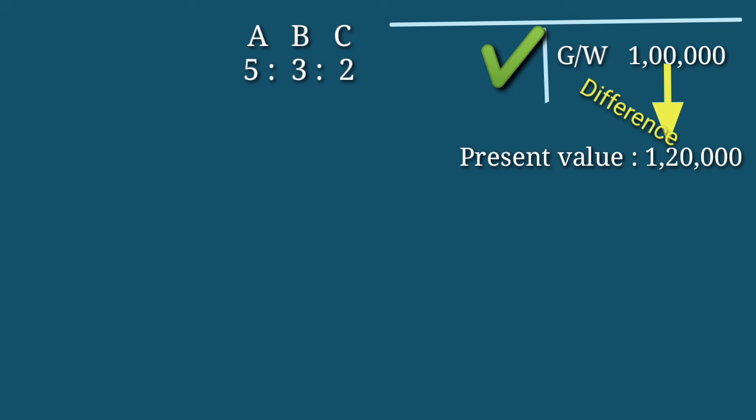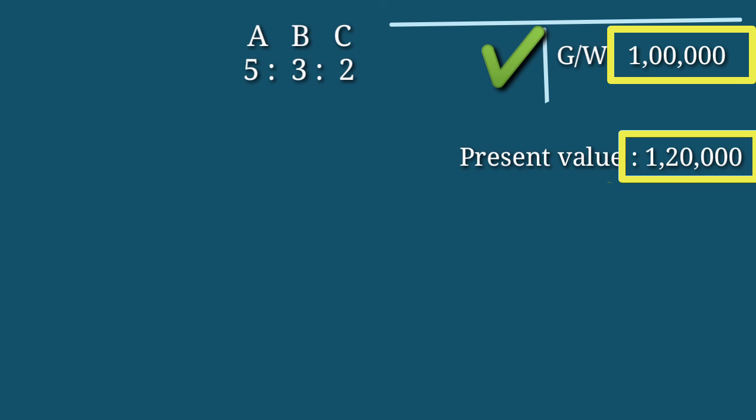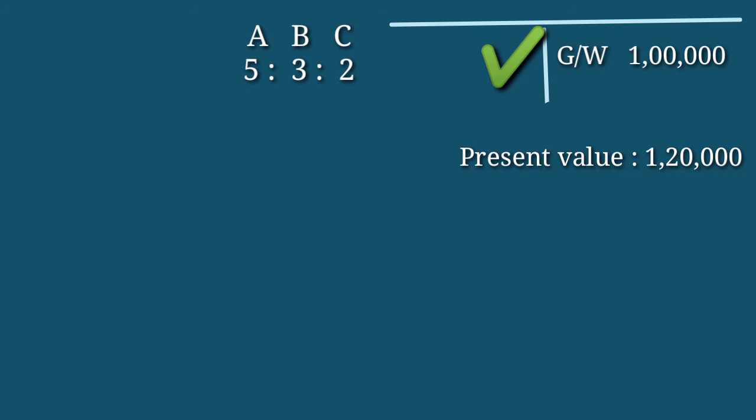That means in the balance sheet it continues at rupees 1 lakh as goodwill. And what is the present value here? 1,20,000. How much is the difference? How much has the value increased? 20,000 is the increase. So we will give the advantages on 20,000 to the retiring partner.